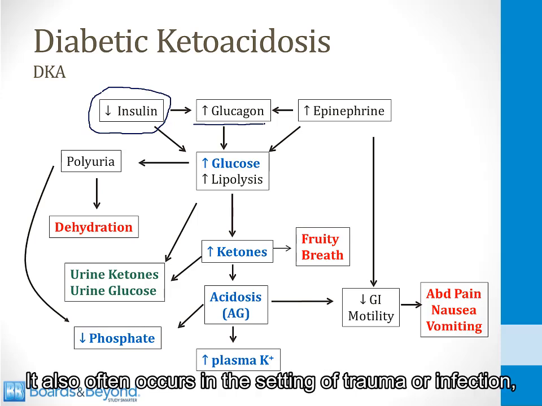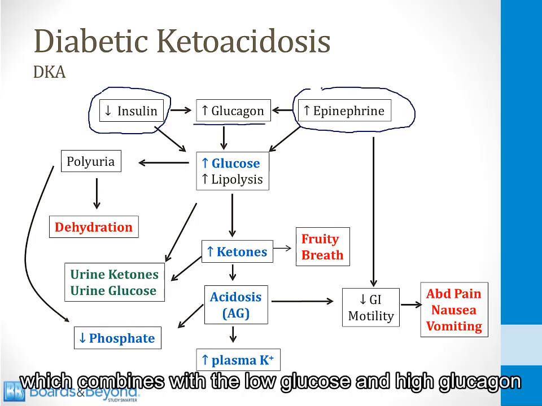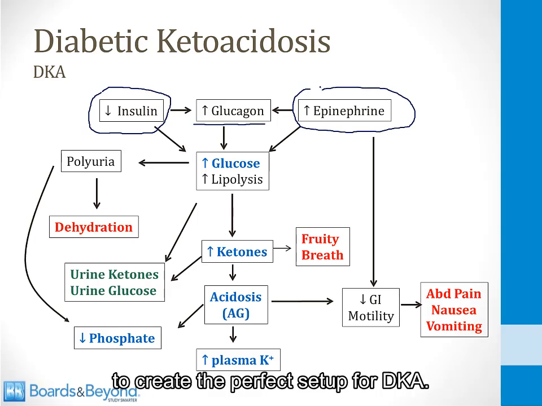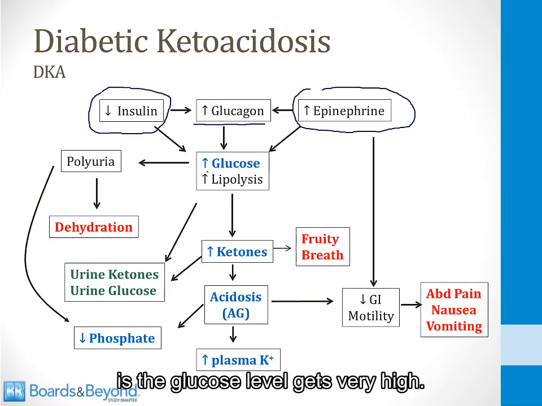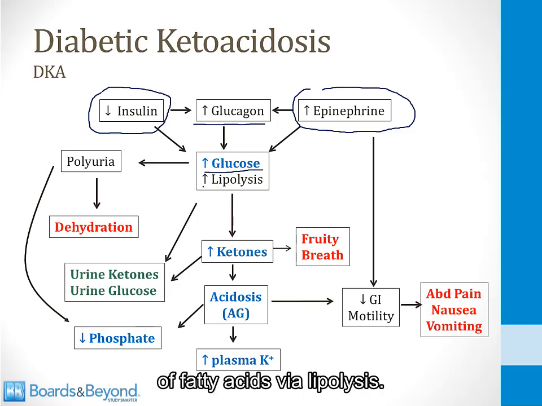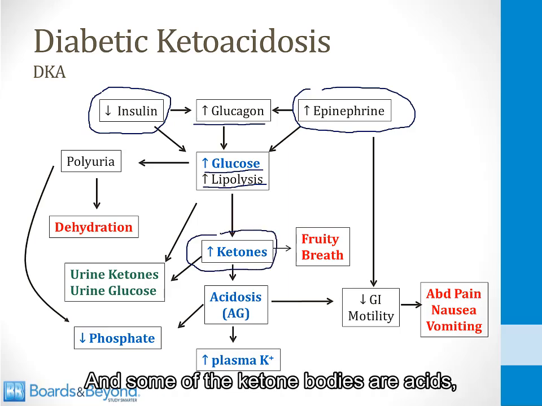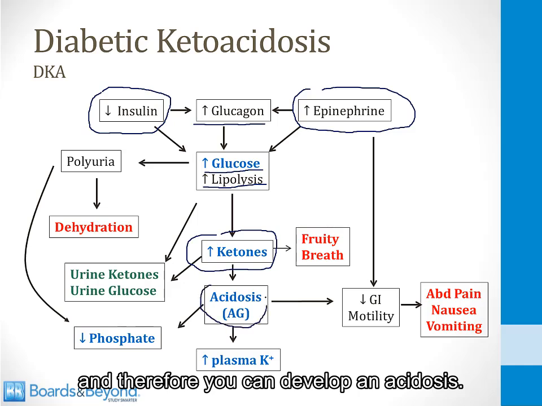It also often occurs in the setting of trauma or infection, as I said before, and that's because in those two settings you also have high epinephrine, which combines with the low insulin and high glucagon to create the perfect setup for DKA. The first thing that develops in DKA is the glucose level gets very high. In addition, there is an increased breakdown of fatty acids via lipolysis. All of this leads to high development of ketone bodies, and some of the ketone bodies are acids, and therefore you can develop an acidosis.